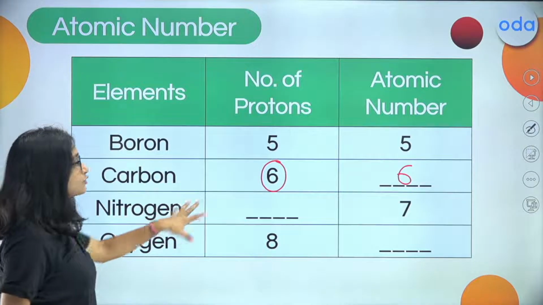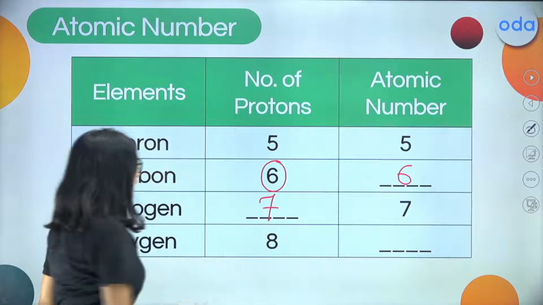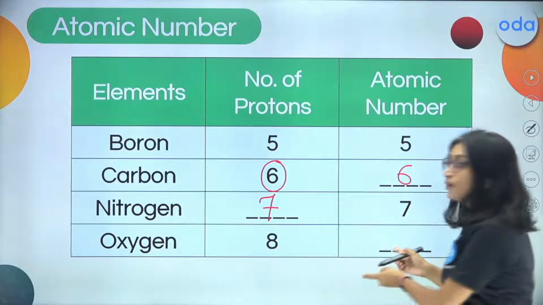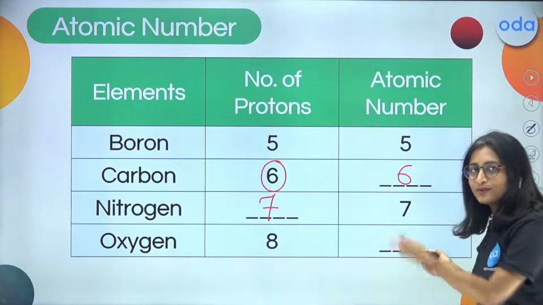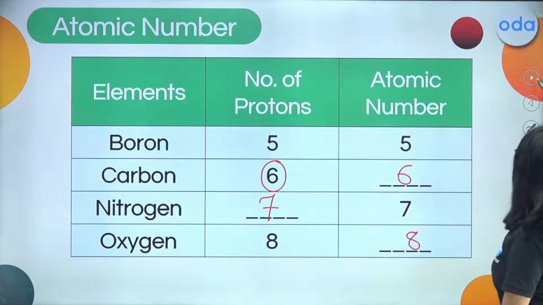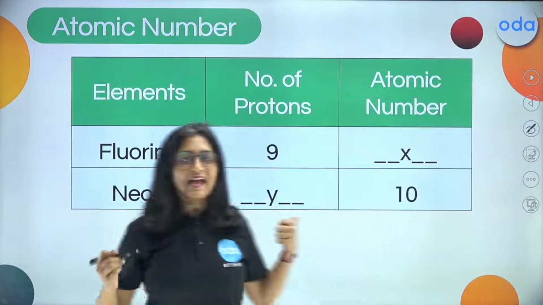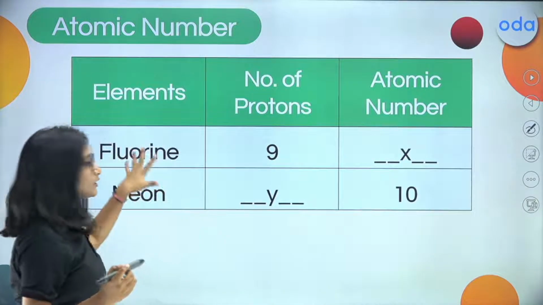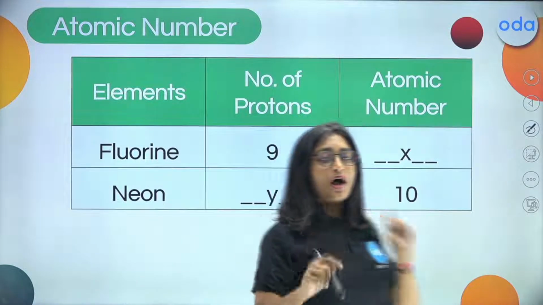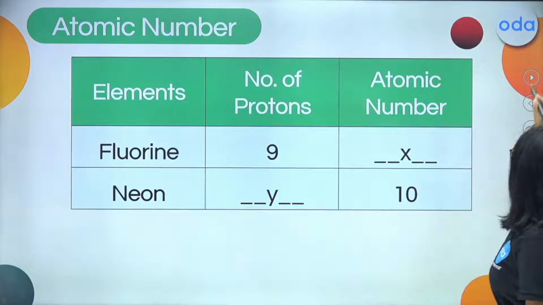Now, in case of nitrogen, if 7 is the atomic number, the number of protons will also be 7. In case of oxygen, the number of protons is 8, so the atomic number is equal to the same number of protons, that is 8. Right? In the next case, you have to answer this x and y value. Okay? What is going to be the x value and what is going to be the value of y? I want your answer right in the comment box. Yes, I'm not going to tell you.